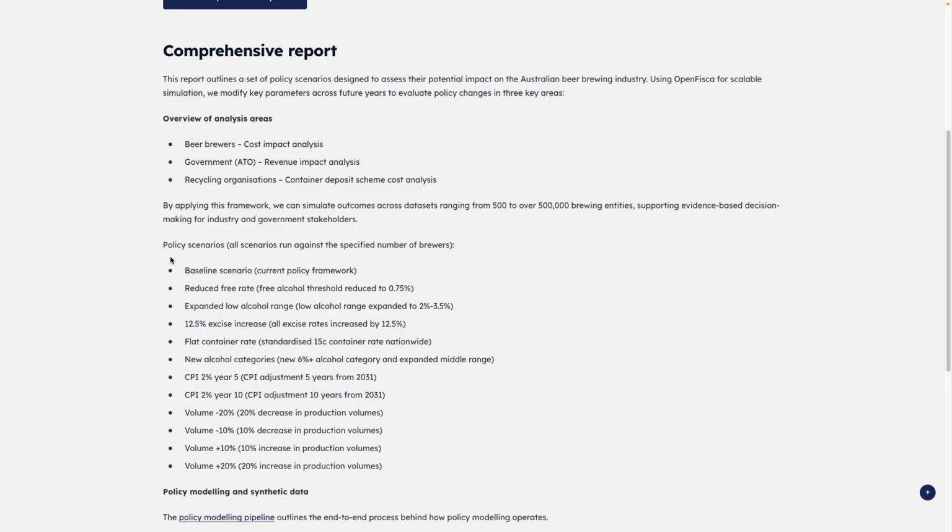So this first one is a comprehensive report where we have already selected some different policy scenarios or policy changes. So you can see there's a baseline scenario, then we have one where the free alcohol threshold is reduced to 0.75%, one scenario where there's been an expanded low alcohol range, one scenario where there's a 12.5% excise increase, and all these other different scenarios, including CPI increases and volume increases.